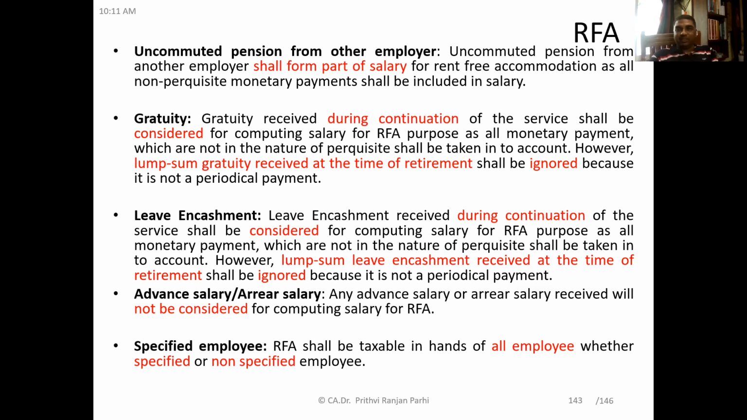Now, sometimes accommodations are provided after retirement. In that case, the employee might be receiving pension. The uncommuted pension from another employer shall form a part of salary for rent-free accommodation. As all monetary payments shall also be included in salary. Here the point is that if the employee is receiving some uncommuted pension, meaning periodically he receives some pension from another employer, then that will also be included in salary.